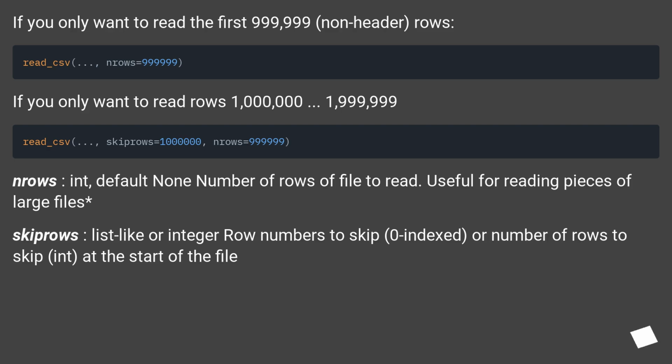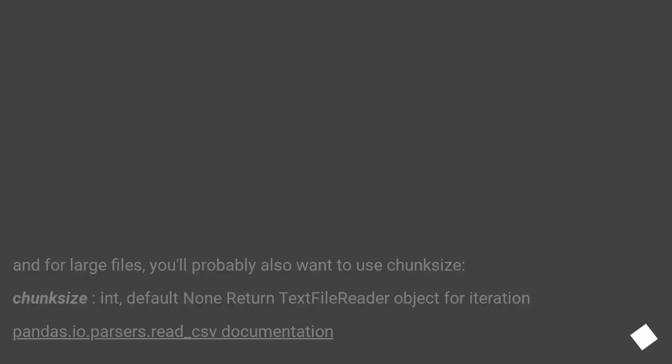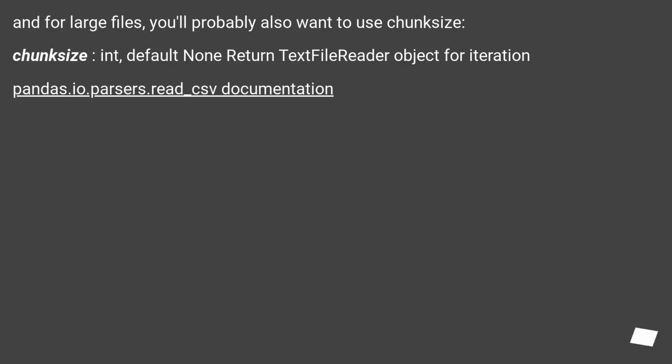skiprows, list-like or integer: row numbers to skip, 0-indexed, or number of rows to skip, int, at the start of the file. And for large files, you'll probably also want to use chunksize. chunksize, int, default None: return TextFileReader object for iteration. pandas.io.parsers.read_csv documentation.